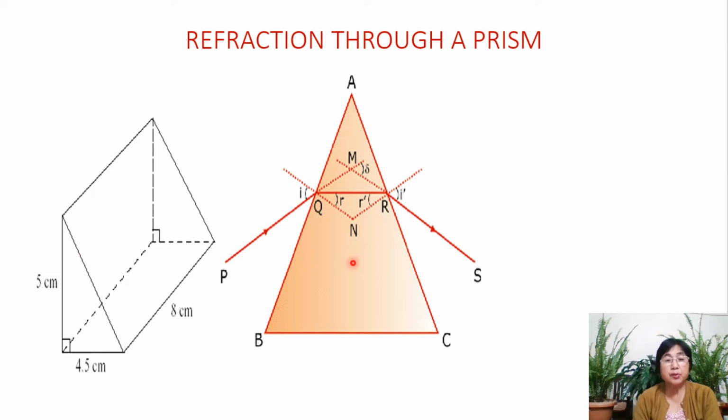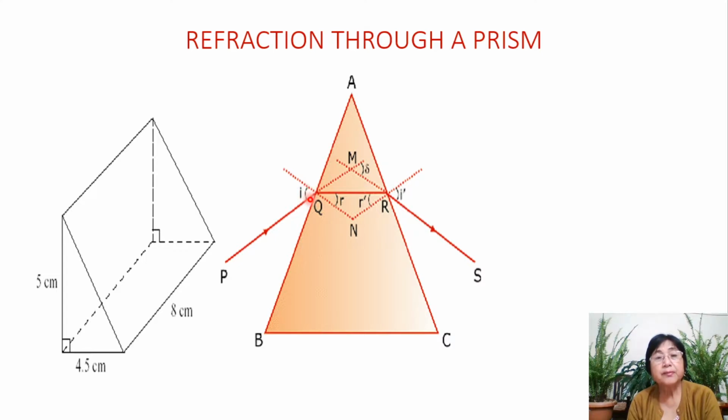So now, how is refraction taking place in a prism? Let us consider a ray PQ which is incident on surface AB. When it comes to surface AB at Q, we drop a normal, and as soon as we drop a normal, we get the angle of incidence.